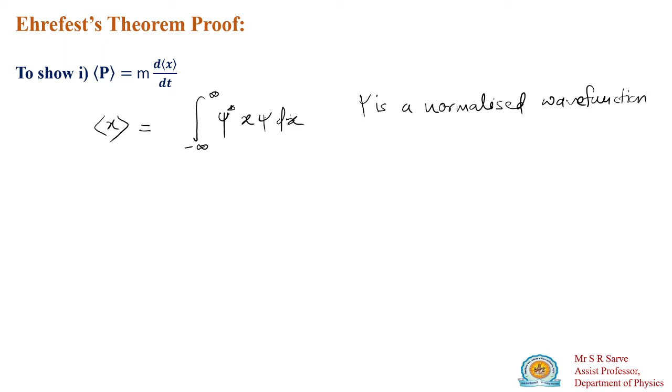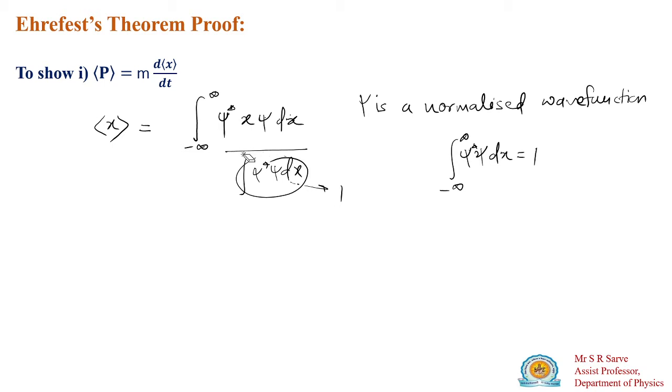If psi is normalized, then the integral of psi star psi dx should equal 1. So in the expectation value we would have to write this quantity in the denominator, but it reduces to 1, so you do not have to write it. Why? Because psi is a normalized wave function.